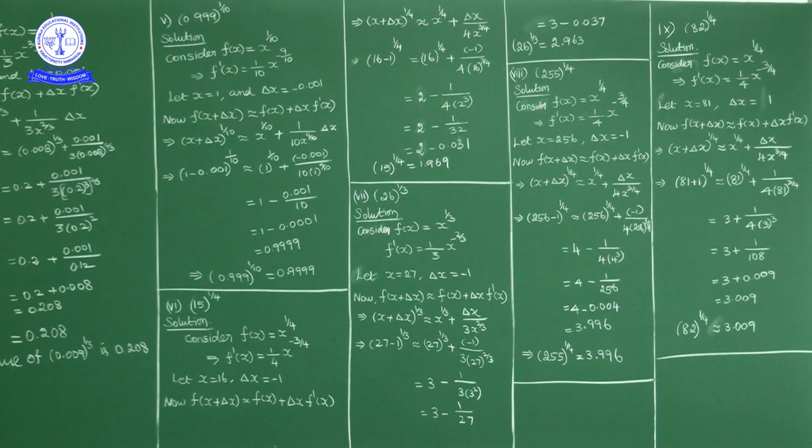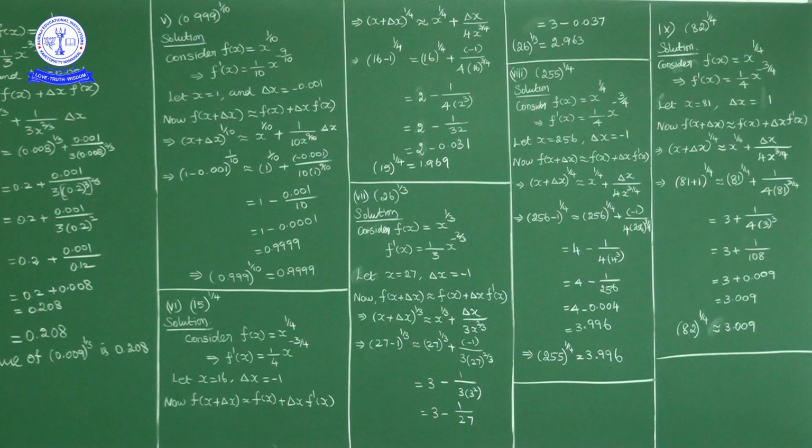255 power 1 by 4, but close to 255 choose a number whose fourth root is easy to calculate. Because 4 power 4 is what? 4 power 4 is nothing but 4 square into 4 square. 16 into 16 is 256. So 4 power 4 is 256, so 256 power 1 by 4 is 4. So what I will do is I'll choose x as 256 and delta x as -1.